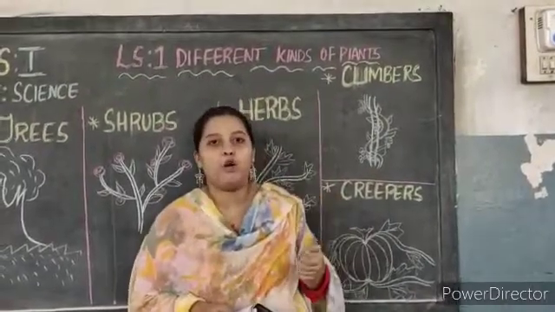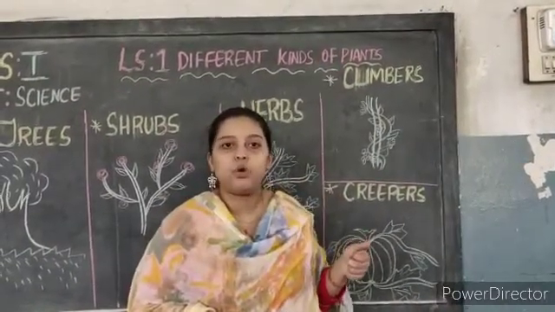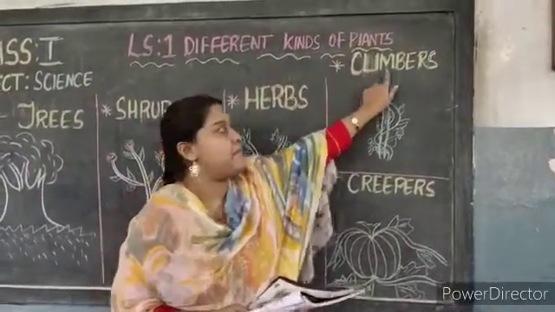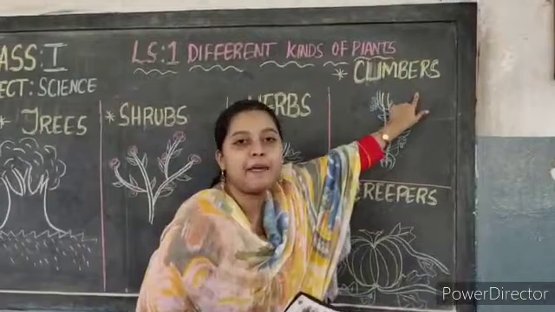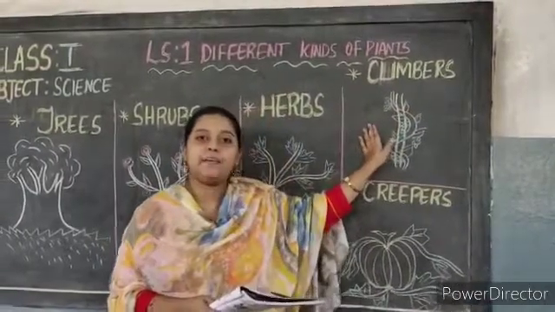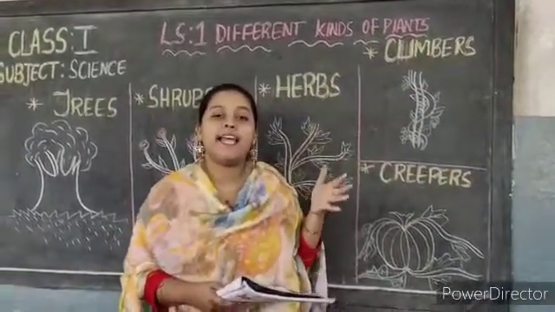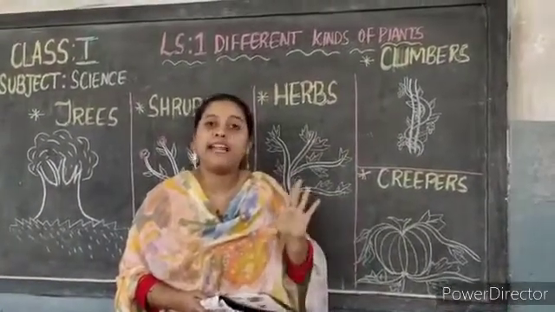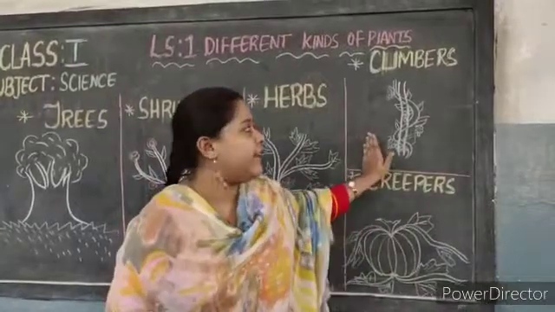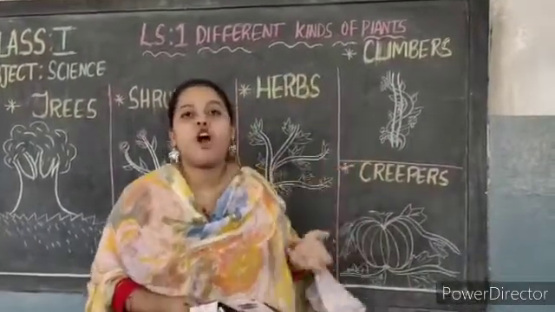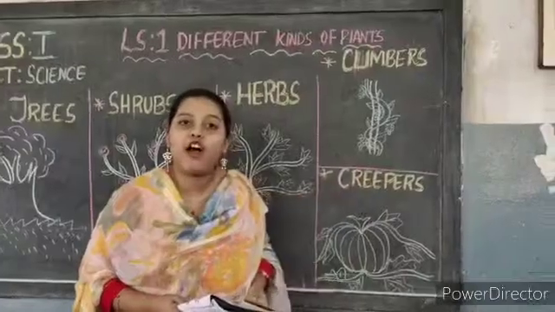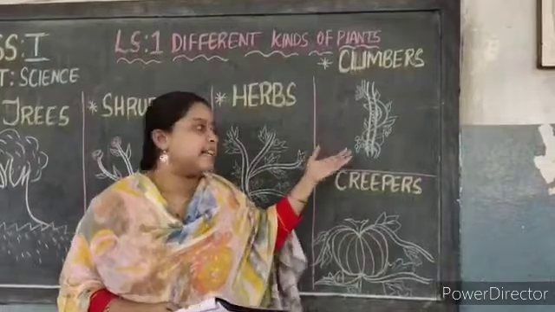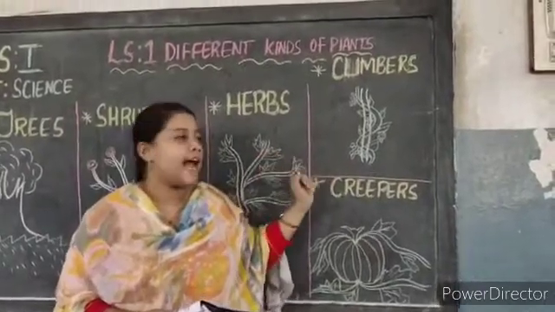They need support to stand. So they will take the support of sticks or a wall, children. Examples are what? Did you also see pea plant, grapevine plant? These are some examples of climbers.